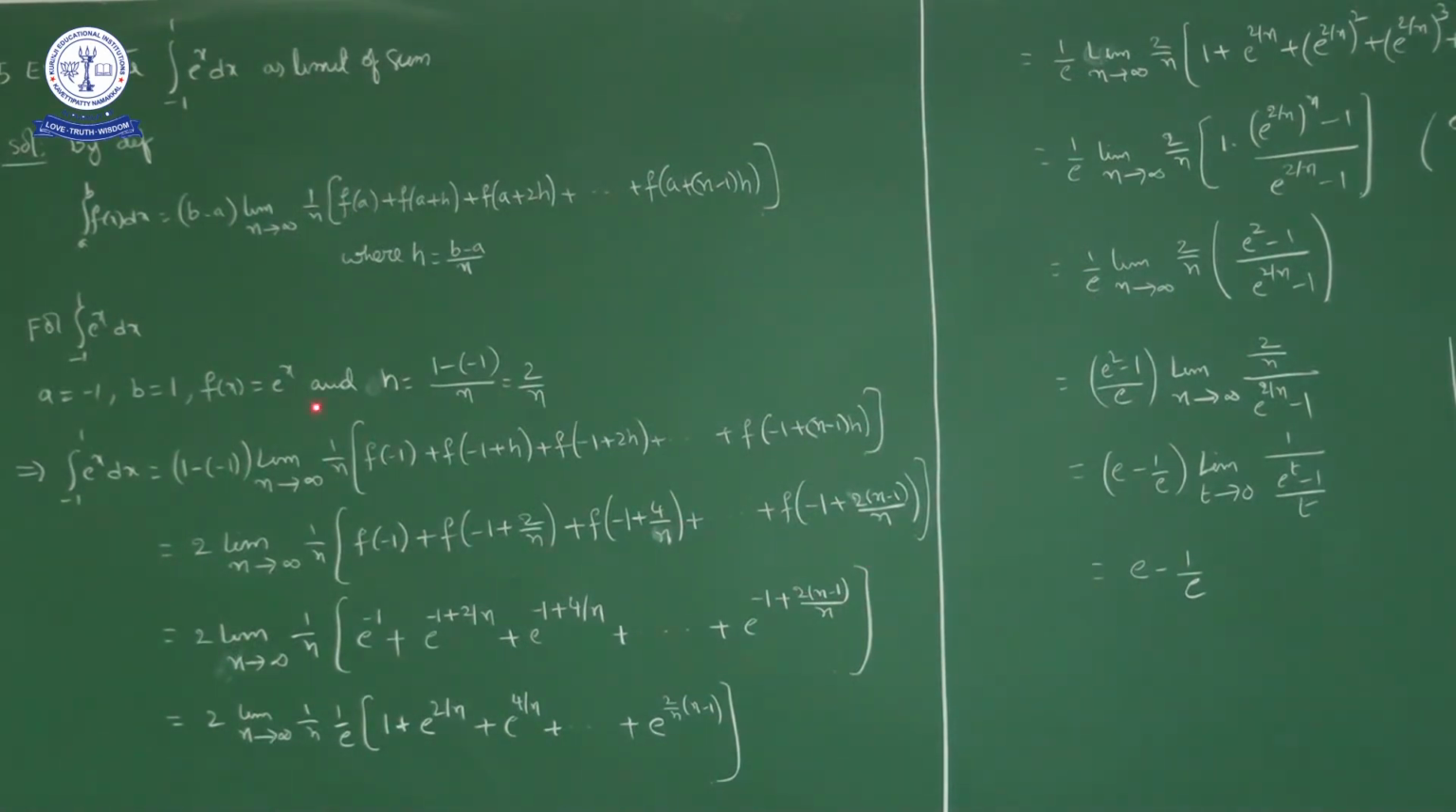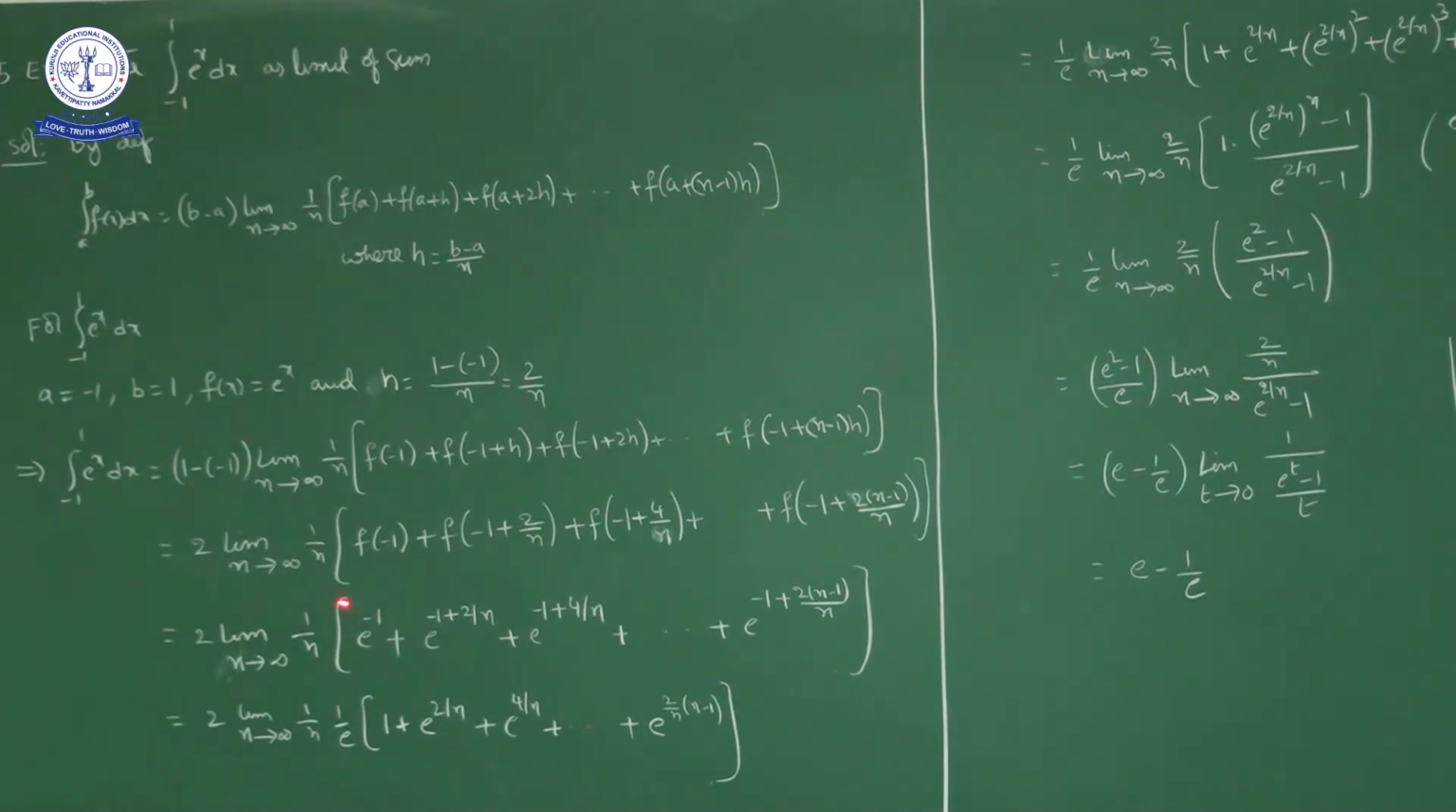F of x is e power x. So f of minus 1 is e power minus 1, plus f of minus 1 plus 2 by n is what? E power minus 1 plus 2 by n, plus f of minus 1 plus 4 by n is how much? E power minus 1 plus 4 by n, plus and so on up to f of minus 1 plus 2 into (n minus 1) by n, which is nothing but e power minus 1 plus 2 into (n minus 1) by n. Okay. Here every term is a multiple of e power minus 1.